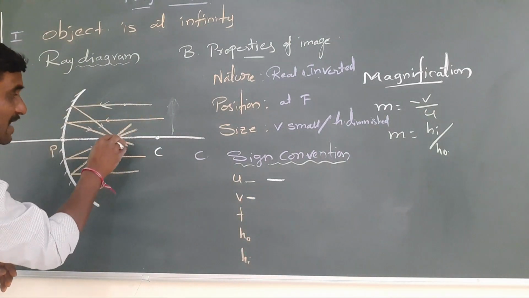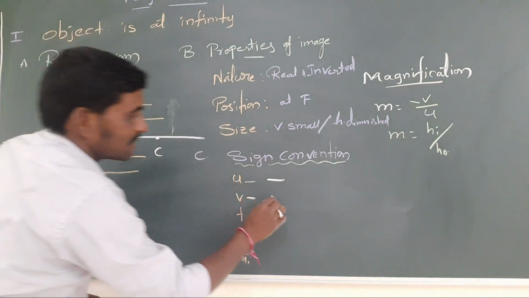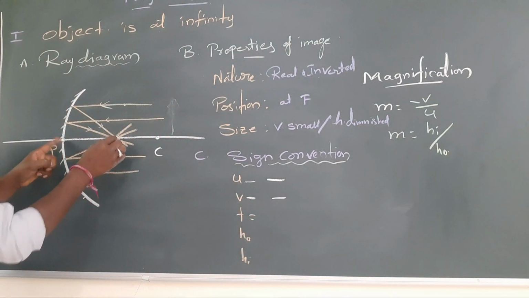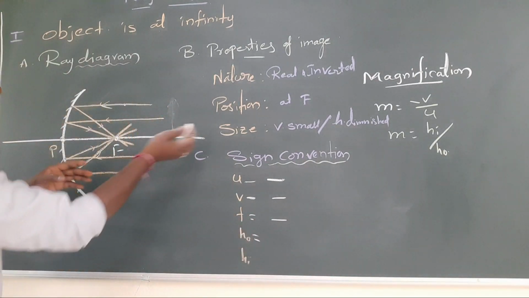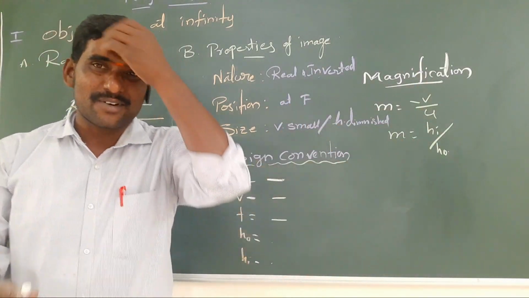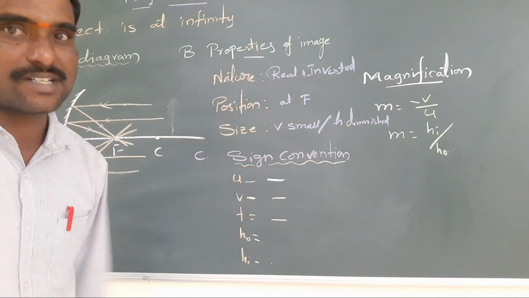Image distance: here the image, you have to measure from here only. The light is going like that, so negative. Focal length, also the distance to the focus, negative. And also the height of the object: here we can't find it because up is there, down is there, we don't know. For the next situation we can go. Okay, that is sign convention.